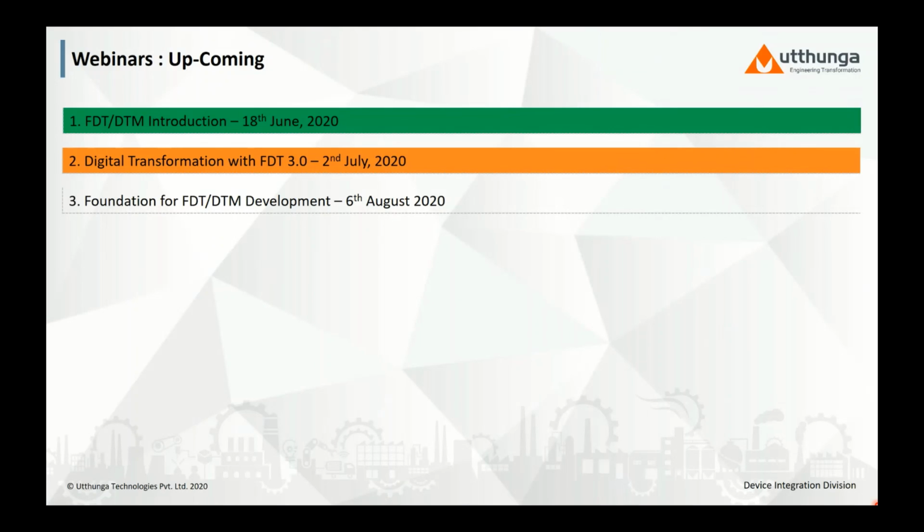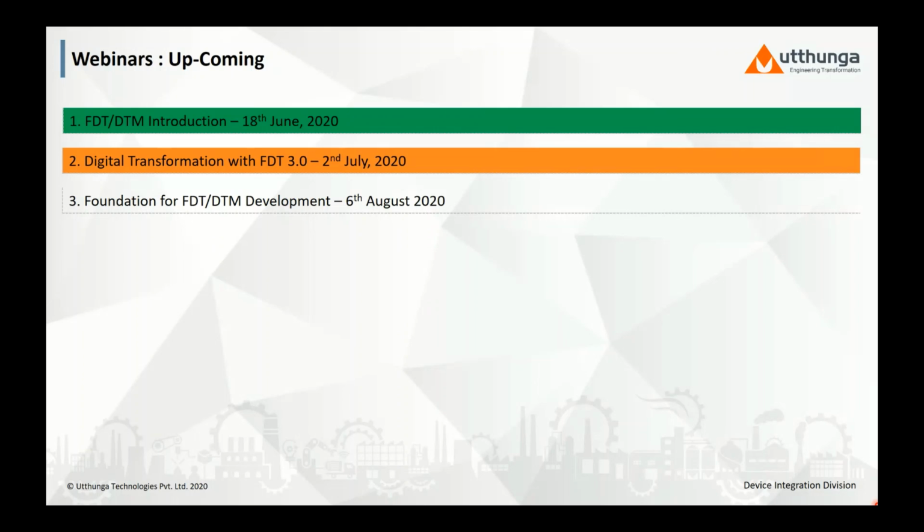So finally, a quick peek into the upcoming webinars. The next webinar is on digital transformation with FDT 3.0 on 2nd July 2020. You will definitely not want to miss this. This is presented by Mr. Glenn, Managing Director of FDT Group. He will be sharing his key insights into the latest specification of FDT 3.0 in the webinar, which is co-hosted by FDT Group and Utthunga.